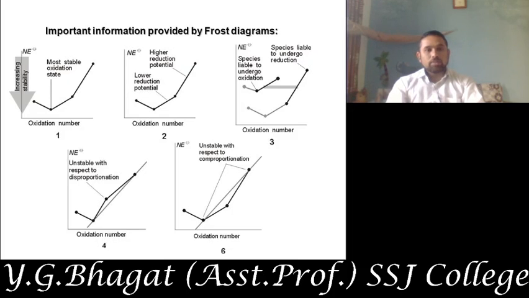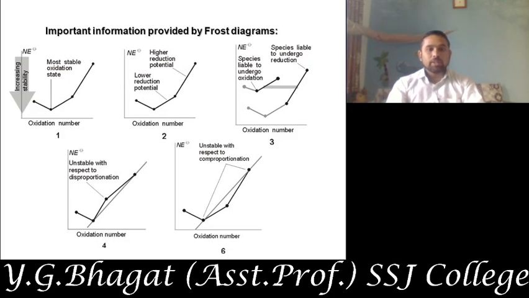So the Frost diagram is again showing the species liable to undergo reduction. The species which is present above is a highly oxidized species, which is able to accept electrons. So this is the highly reducible species as compared to this one.